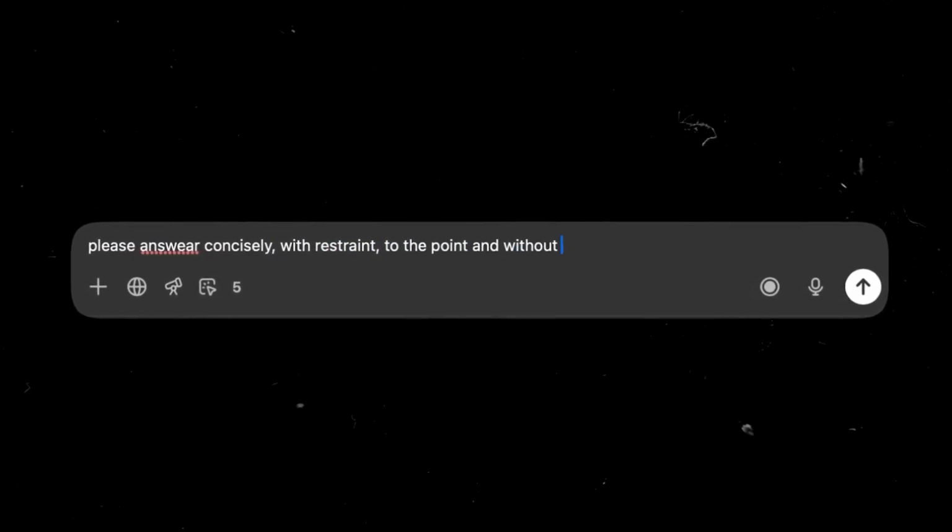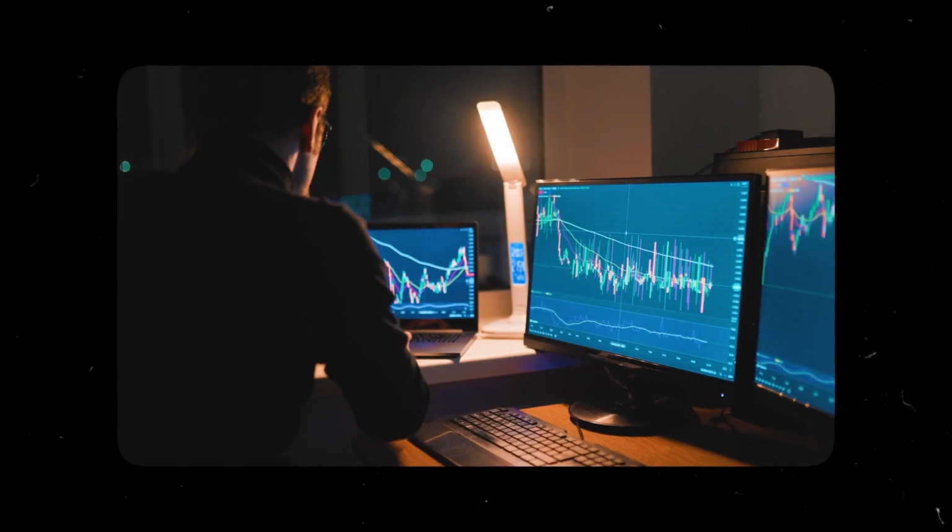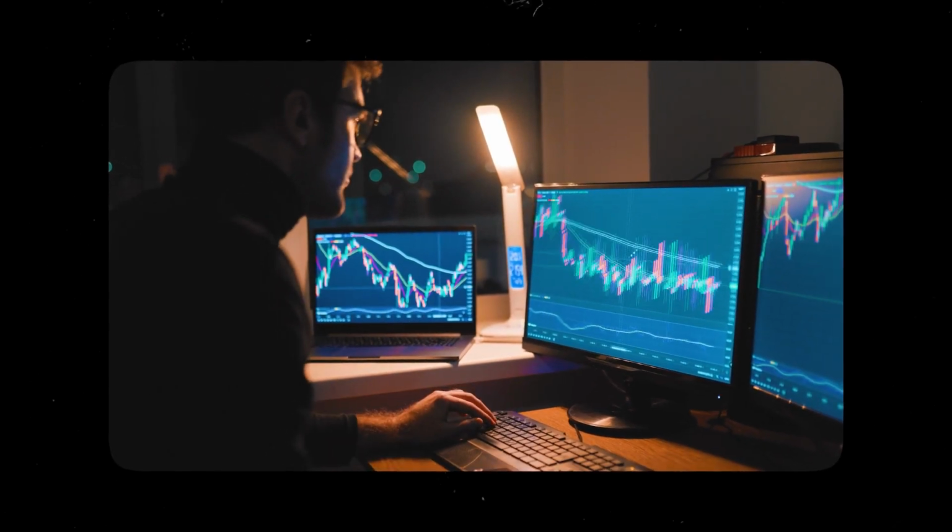At the end of the prompt, I specified that the responses should be restrained, strictly to the point, and as brief as possible. Why was this done? So that decisions can be made as quickly and profitably as possible. Not at a frantic pace, but the whole process shouldn't take more than 1 or 2 minutes. Just enough time to share the chart with GPT, identify entry and exit points, take profits, stop losses, and then move on to the next step, whether that's passing the first or second stage, and then we move on to funding.